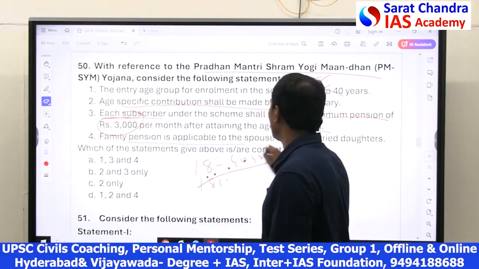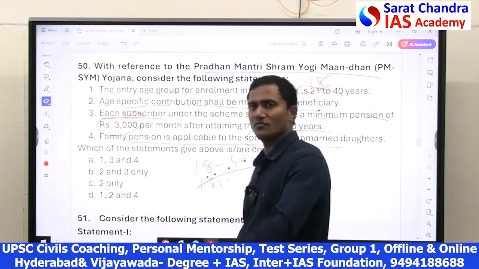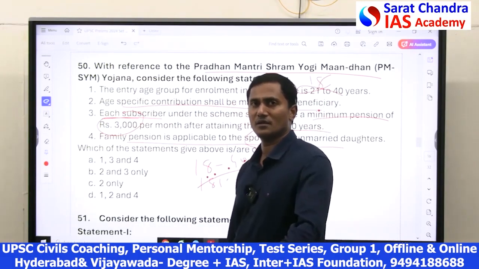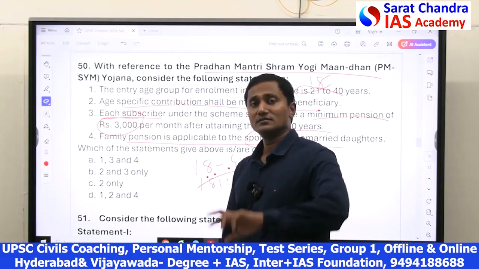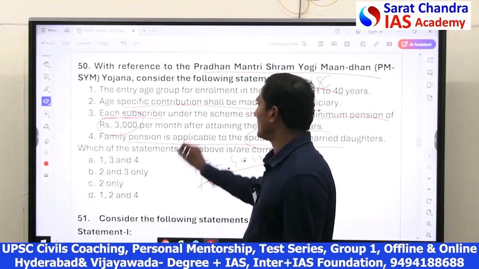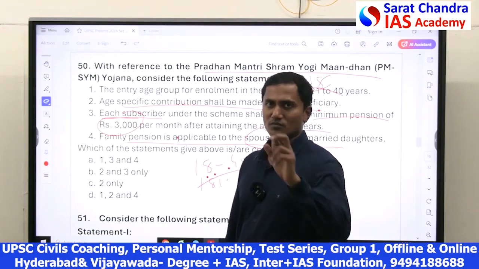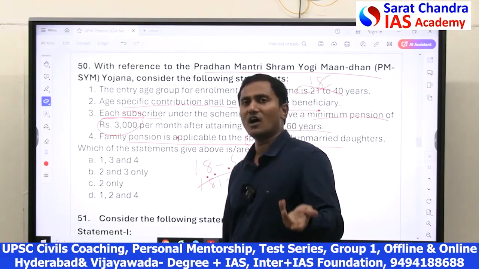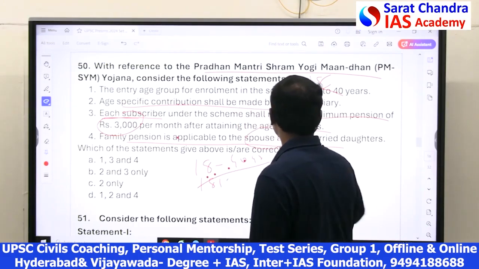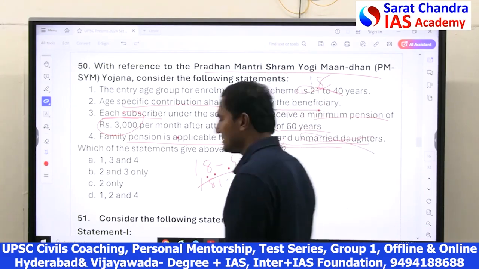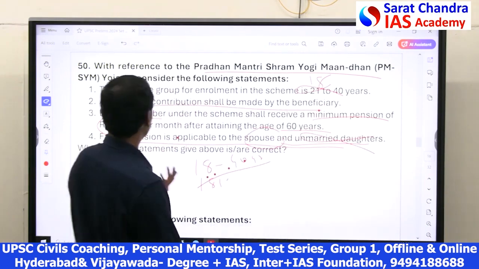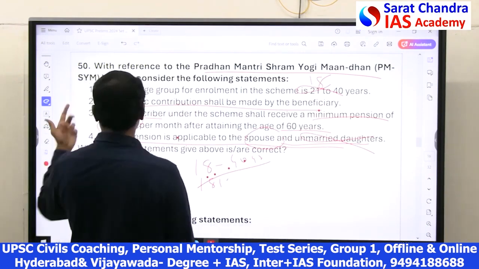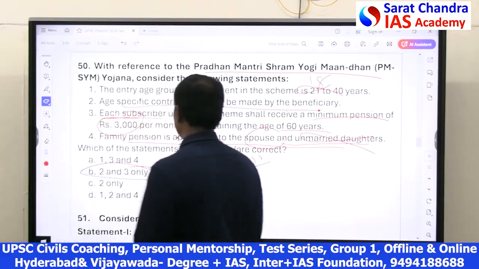And the family pension is applicable to the spouse in case of the death of the male member or female member. The spouse will get 50% of the amount. Because if both are there, it will be, let us say, 3,000 rupees. If only one is alive, they get half of the amount. But it does not go to the unmarried daughters. Only the spouse gets it, not daughters. So 4 is wrong. So only 2 and 3 are correct.